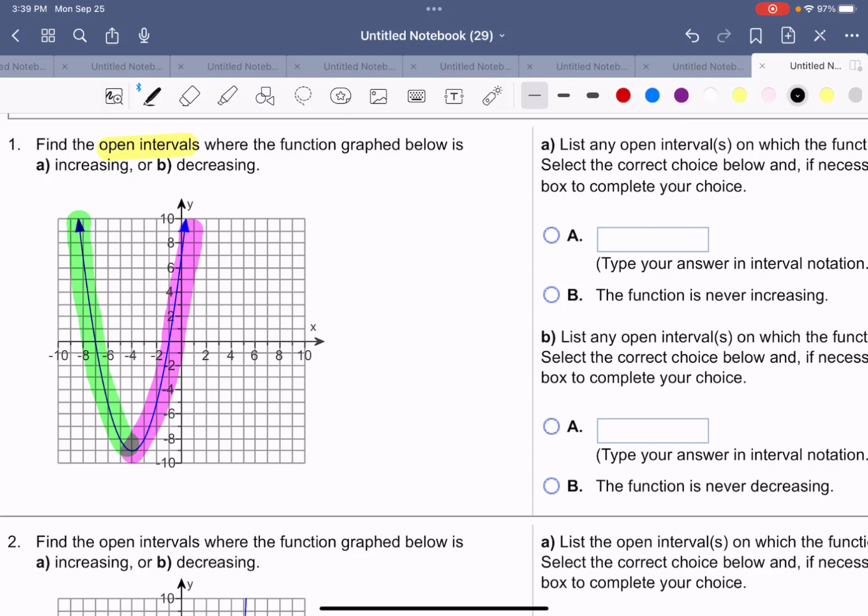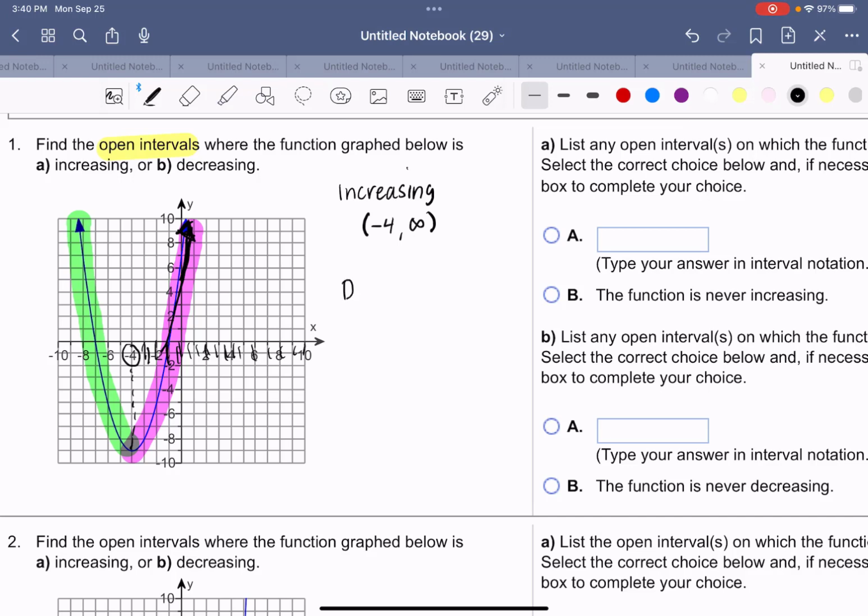So the function in this case is increasing. Looking at x values only, it starts at -4. So -4 to infinity, because for all of these x values to the right, the graph is going up. Now we're not looking at these y values. We're looking at what happens to the y values, and we're describing these x values.